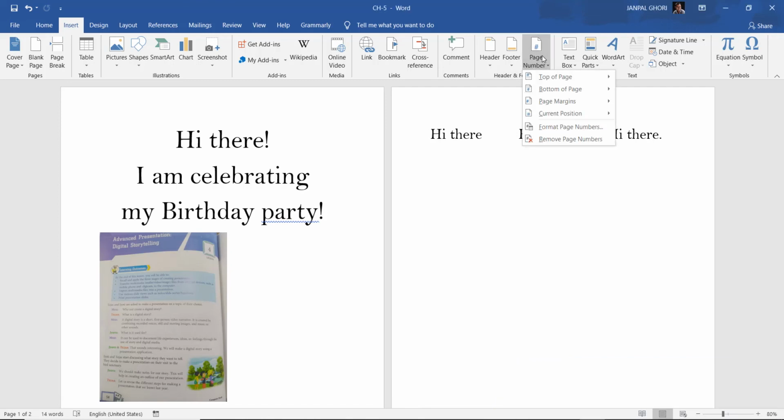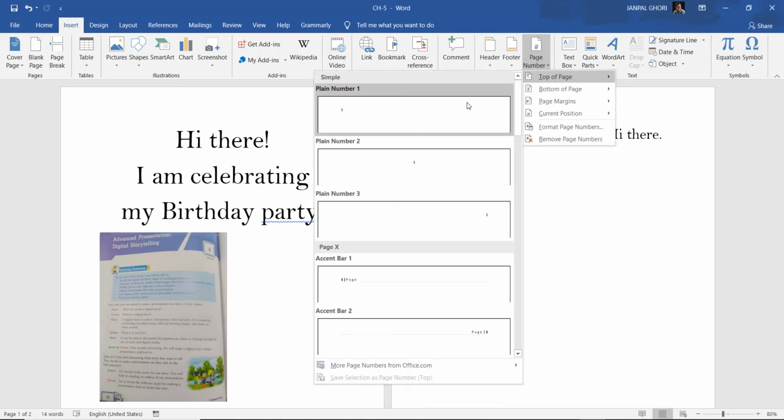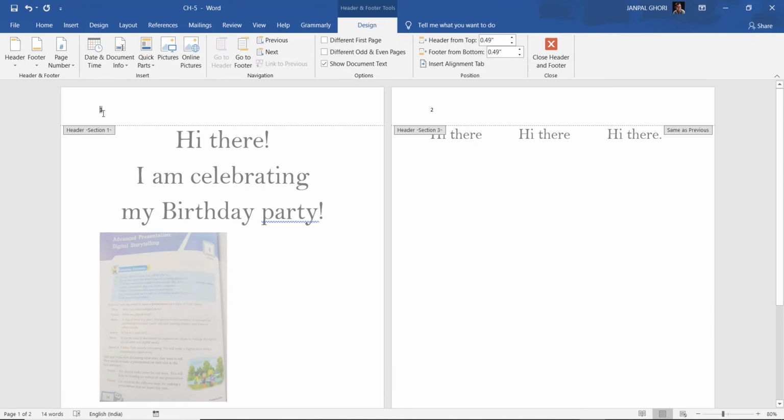Suppose I want to give a page number at the top of the page. You see at the top of the page it is written 1, 2. Here 1 is written, here 2 is written. Or if you want to give a header or footer, you can type a header here.